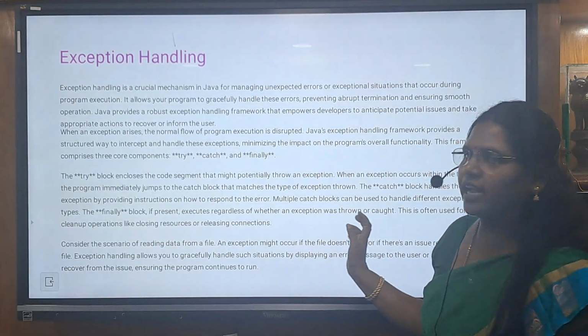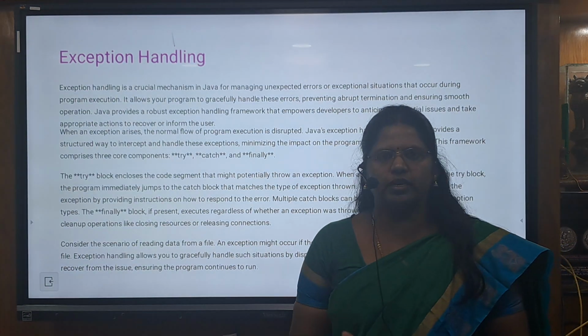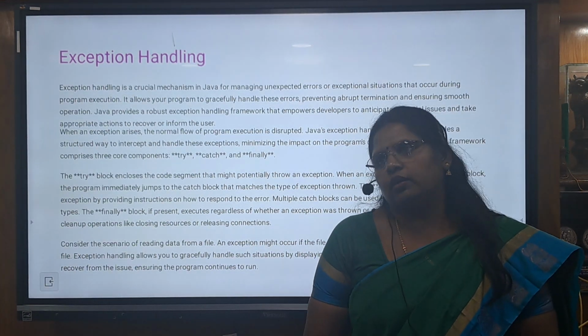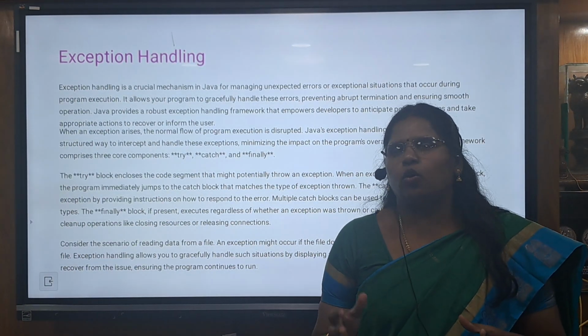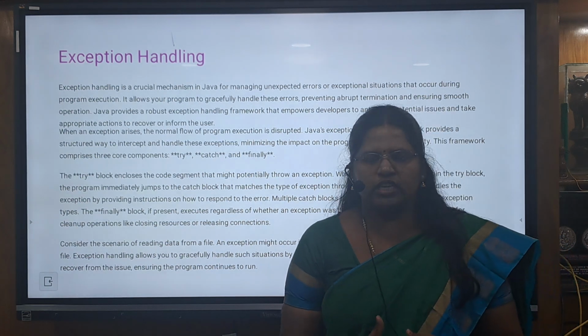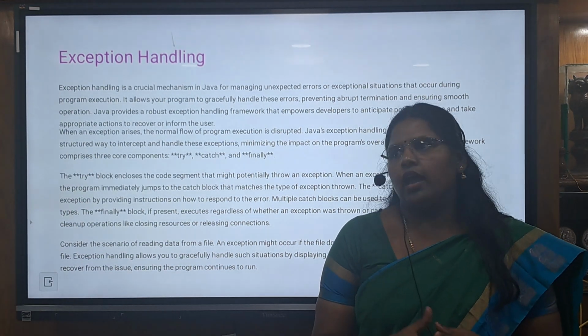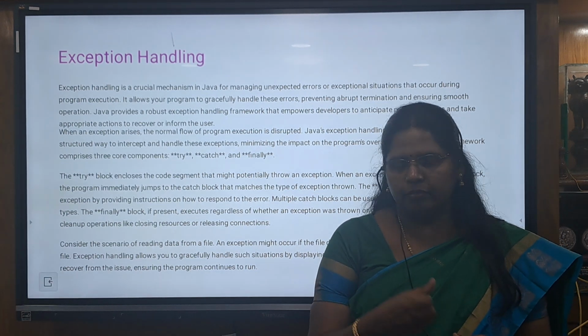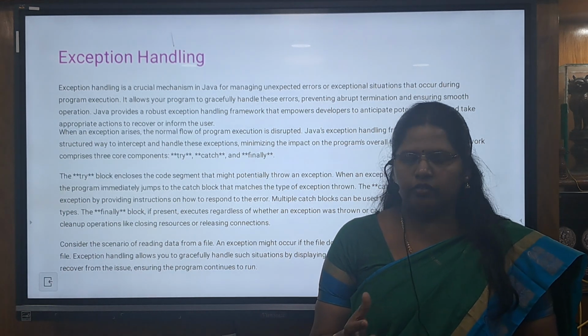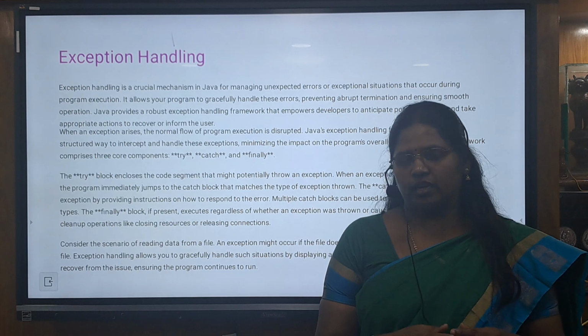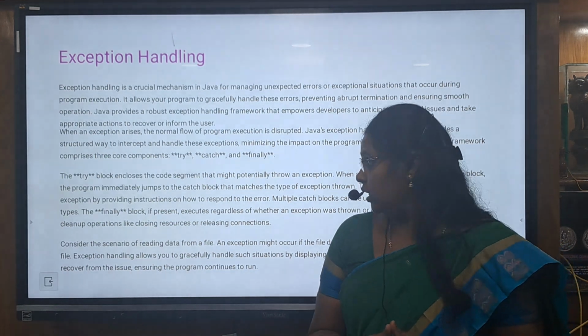Exception handling means an error handling mechanism that is built into Java. The code which may produce an error can be enclosed in a try block, and if any error occurs, it can be caught in the catch block, which will then get executed. The exception handling mechanism is one of the additional features in Java.